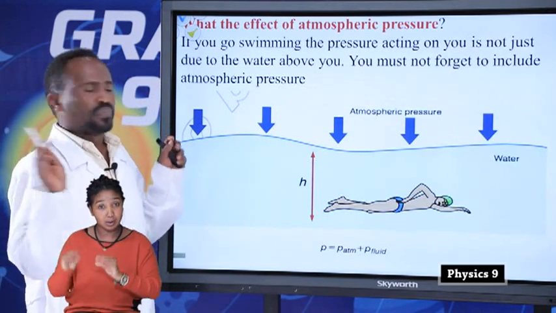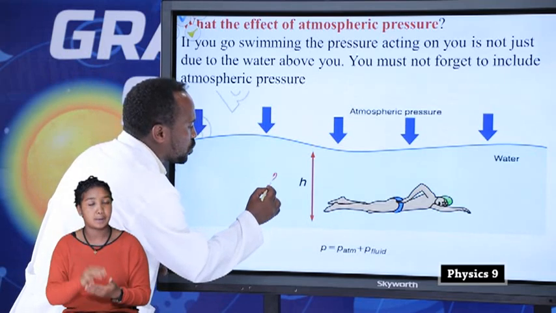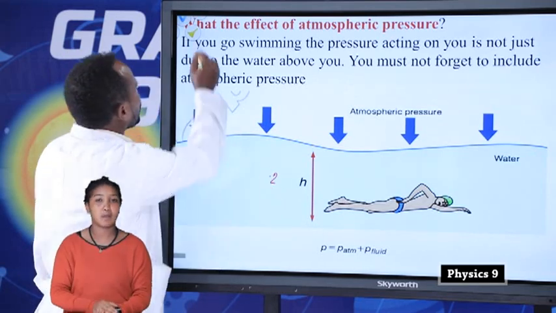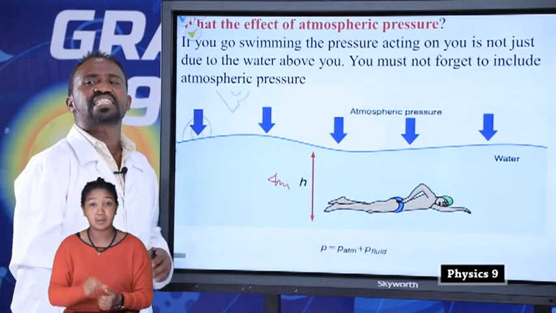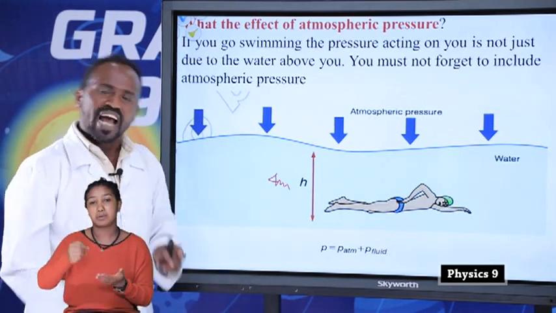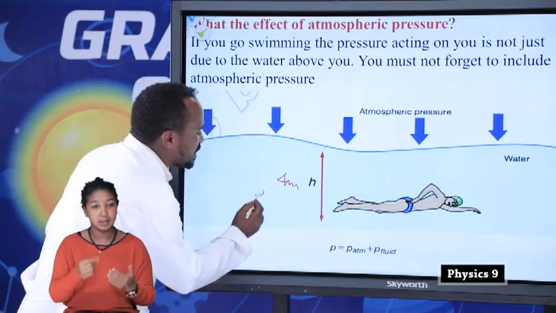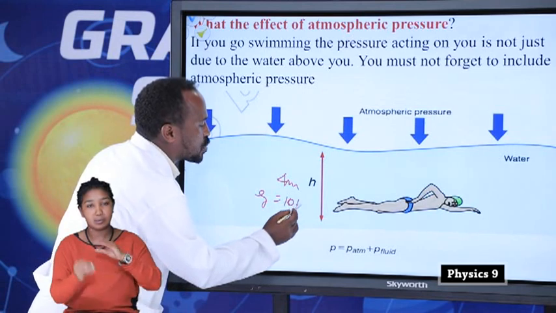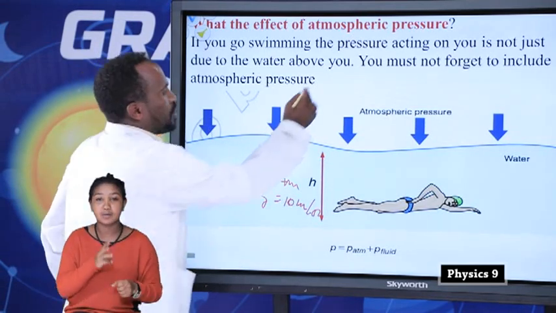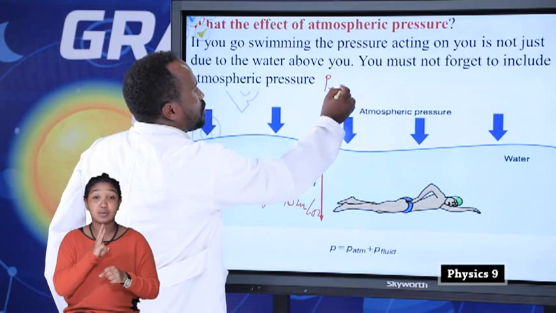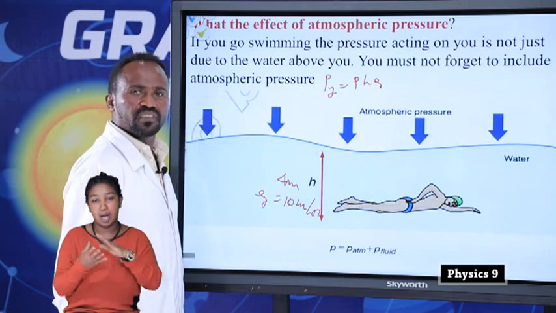Students, let's assume the height of this fluid is 4 meters. Now we are going to find the pressure acting on this person, and the gravitational acceleration is taken as 10 meters per second squared. First find the pressure of the fluid. Pressure of the fluid is equal to density of the fluid times h times gravitational acceleration.